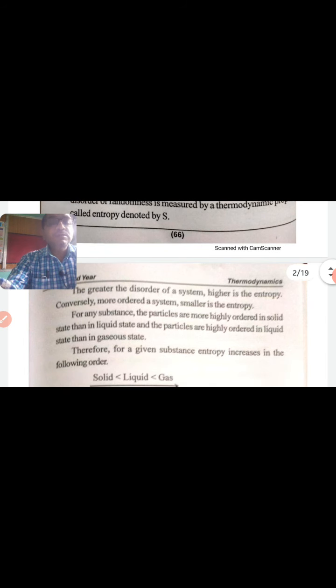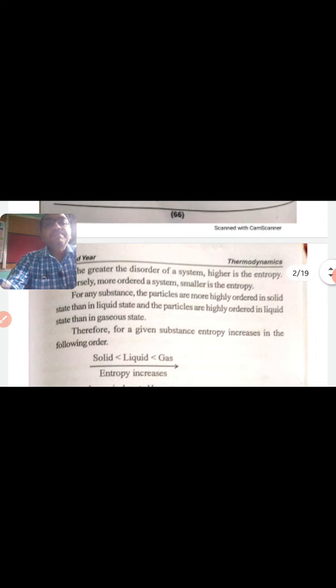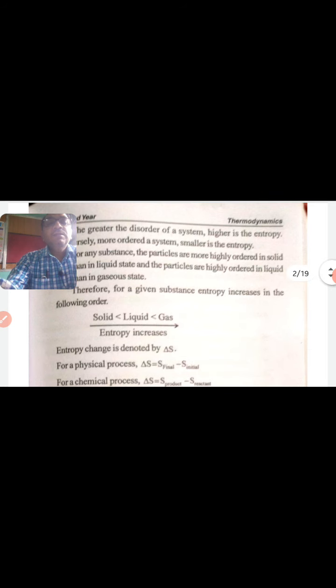For any substance, the particles are more highly ordered in the solid state than in the liquid state, and more highly ordered in the liquid state than in the gaseous state, when we compare solid, liquid and gaseous states. Therefore, for a given substance, entropy increases in the following order: solid is less than liquid is less than gas.